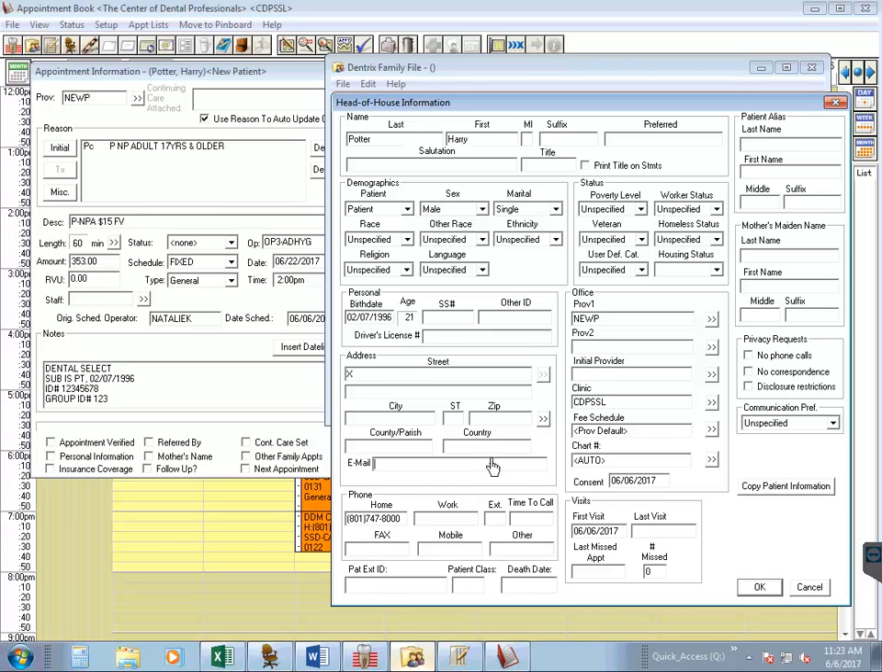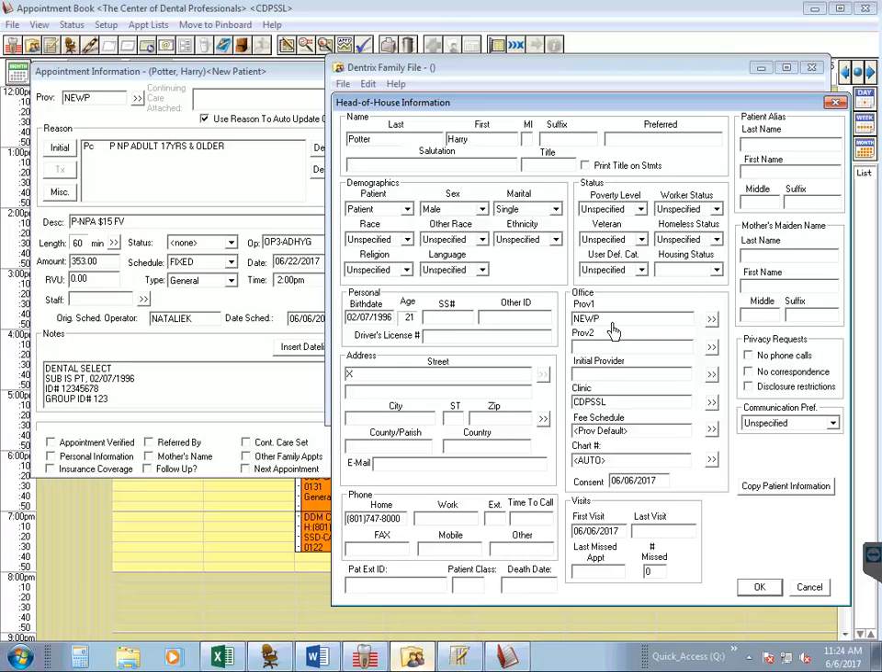Now, we are going to enter in the address and email address at the time of the appointment when they fill out their paperwork. The next thing that we want to do is change the provider ID. As you can see, it has auto-populated the provider ID to new patient. That's because we put new patient as a provider ID in the appointment, which is correct. But the family file provider ID needs to match the provider that they are being scheduled with.